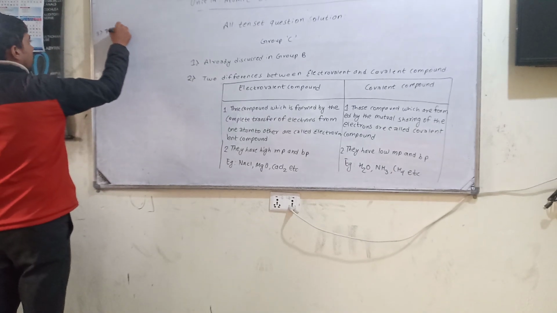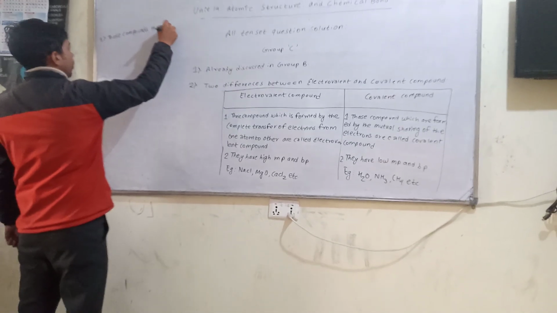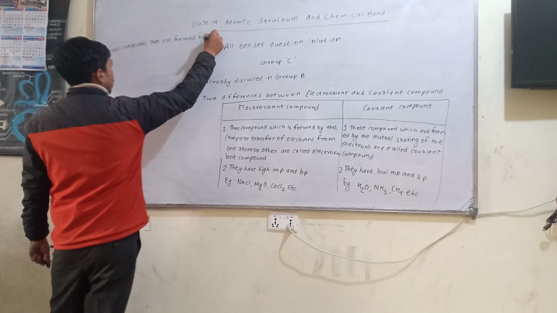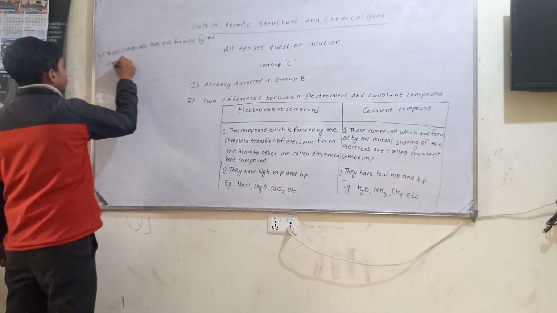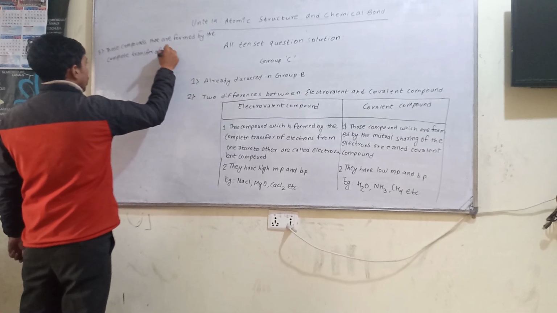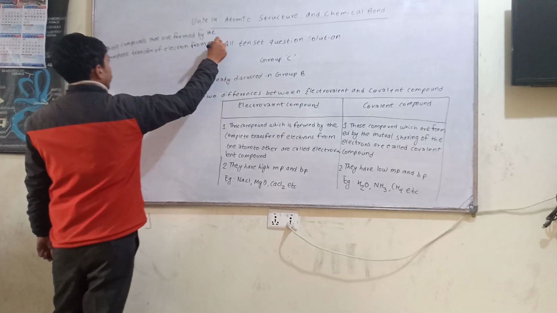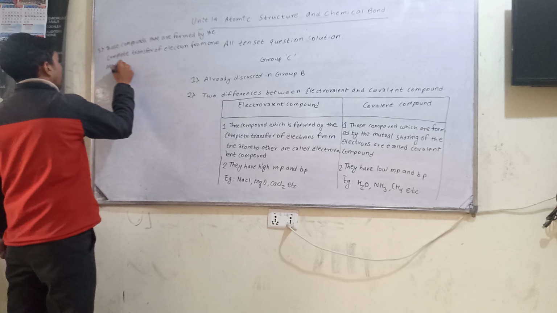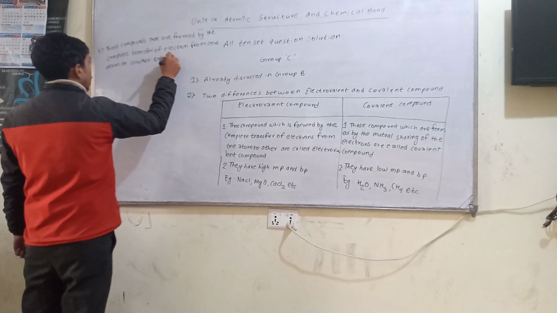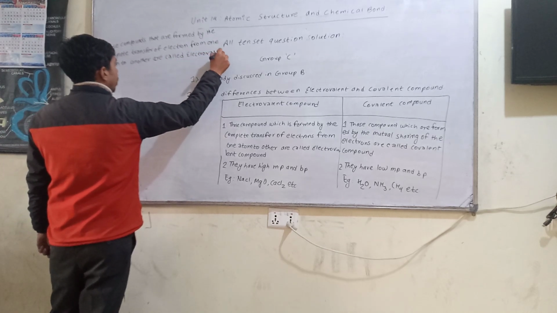Those compounds that are formed by the complete transfer of electron from one atom to another are called electrovalent compound.